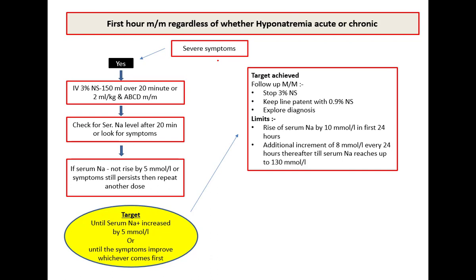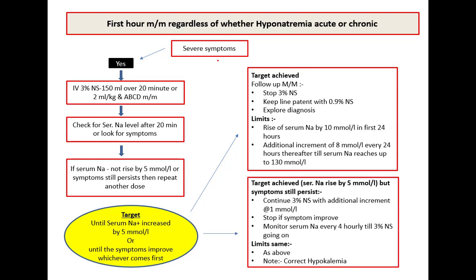If your target is achieved, then follow-up management: stop the 3% hypertonic saline, keep the line patent with 0.9% NS only, and explore the causes, because once symptoms are managed, you explore the diagnosis of this patient. And the limits: your serum sodium should not be raised by more than 10 millimole per liter in the first 24 hours, and then an additional increment of 8 millimole per liter every 24 hours thereafter, till the serum sodium reaches 130, because it has been seen that if the serum sodium is brought up to 130, there are no symptoms, there is no problem.